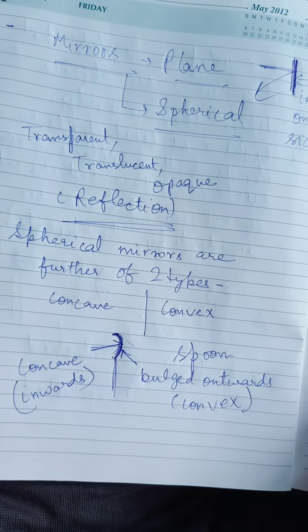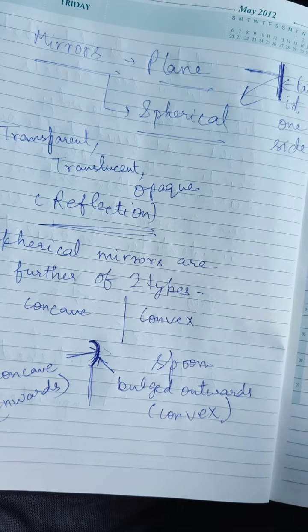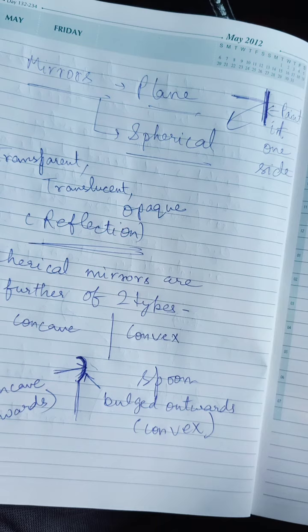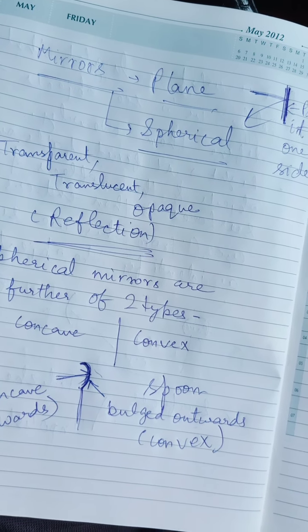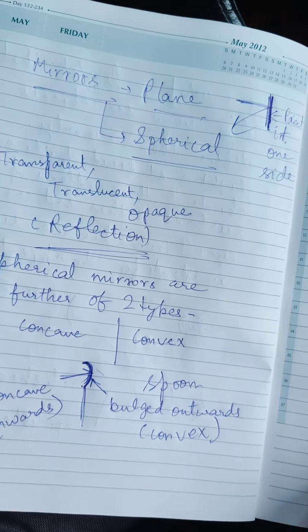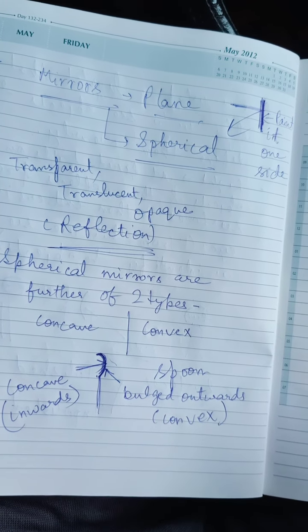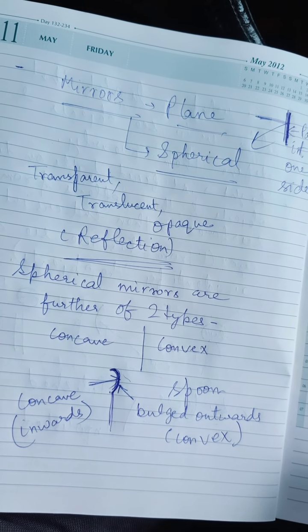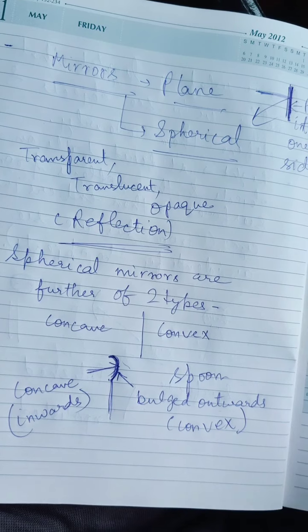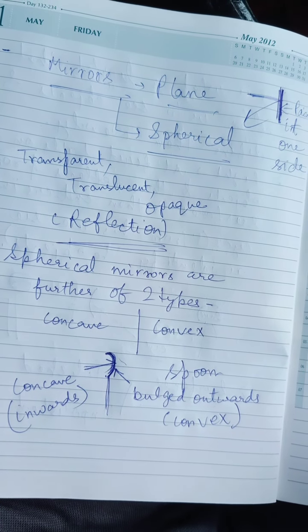These mirrors have different properties, and based on their properties they have different uses. At this time we will not talk further about their properties or uses, because we are talking about the basics of light. In the next class we will focus on concave and convex mirrors, and the ray diagrams: how light passes at different angles and how it reflects back.